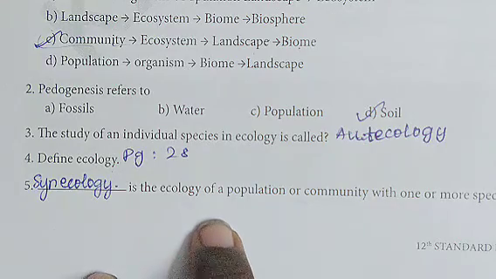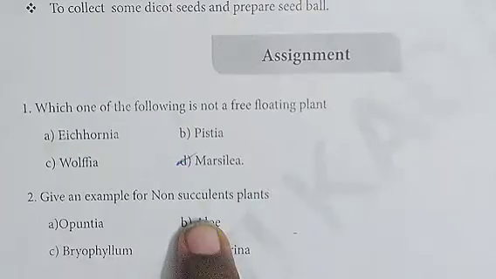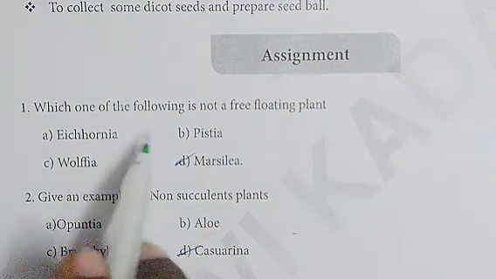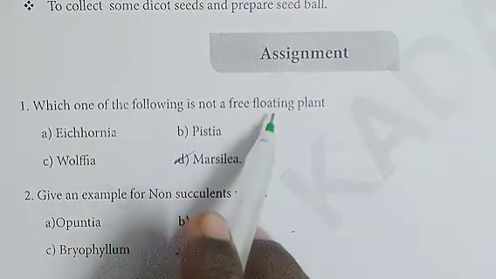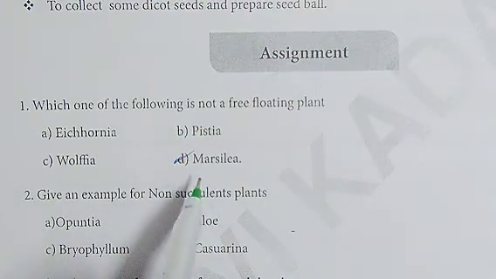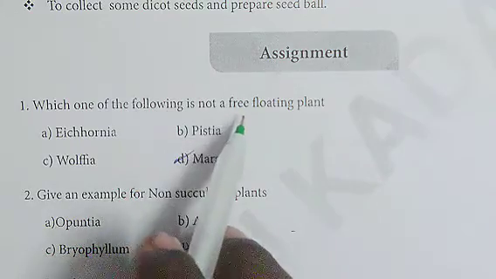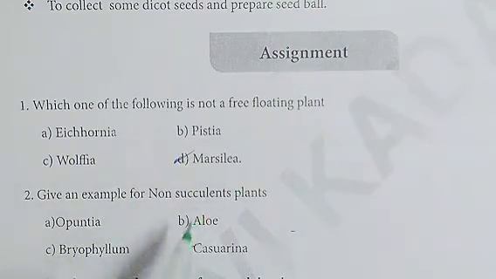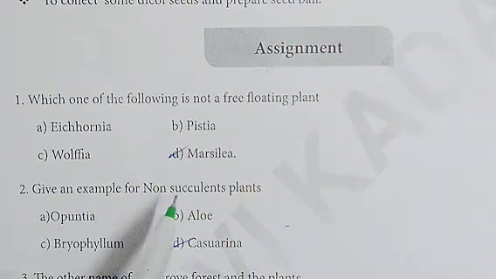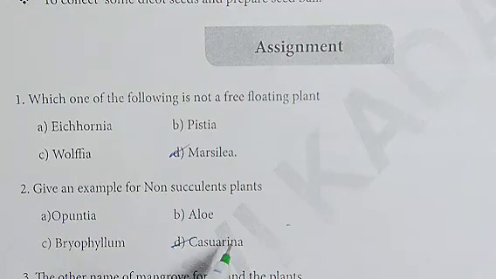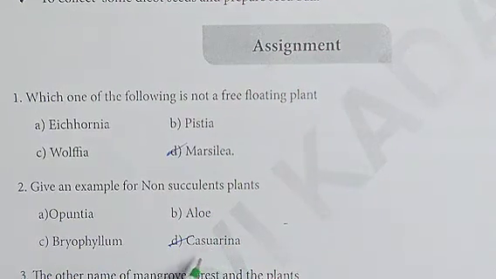Now moving on to Unit 10. Unit 10 assignment part. First question. Which one of the following is not a free floating plant? The correct answer is Marsilea. Next, second one. Give an example for non-succulent plants. The correct answer is Casuarina, option D.